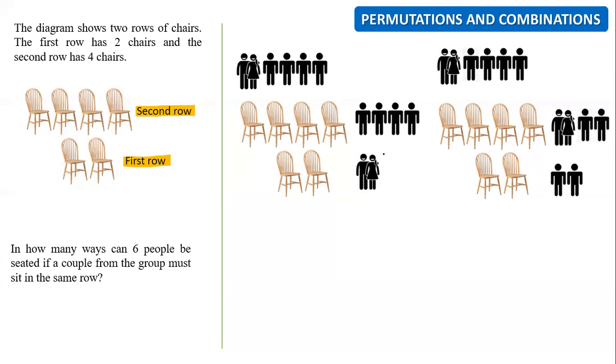Since the couple is a unique pair, we consider them unique because we have already taken them as separate from the team, right? Unique means you already have two people as a unit. So I'm going to arrange them in my first row over here. Listen carefully. When these two people go to the first chair here, which one is up to you. If they go to the first chair, these two people go here.